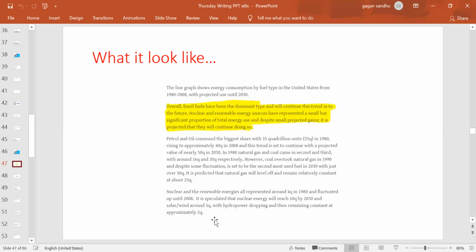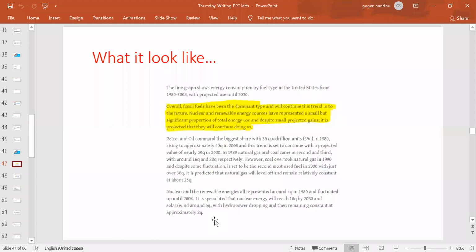So you see, they just said nuclear and renewable, how they have the small gain, which is 4 quadrillion, and it is a significant proportion. Despite small projected gains, they say 10 quadrillion, 4 to 10 only, it's a small projected gain, and they will be continuing in doing so. So they are saying like 5 quadrillion in wind, hydropower will drop and then remain constant at approximately 2 quadrillion.